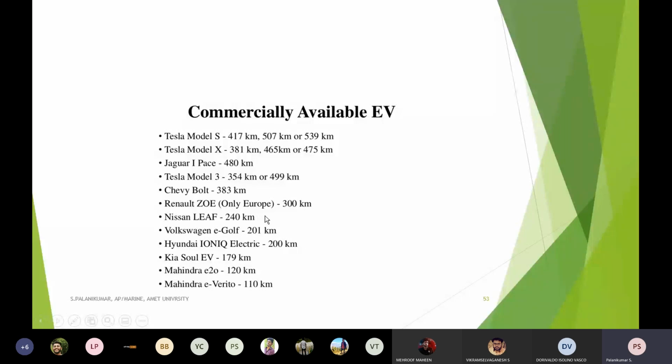Whether it is fractional rated lithium ion batteries, there are so many small lithium ion battery packs, all parallel connected. Starting from the design, aerodynamic drag, weight, dead weight of the vehicle, and space, they are utilized in so many ways. Nissan Leaf has a superiority over the Mahindra version E2O or E-Verito. This is the way you have to understand.